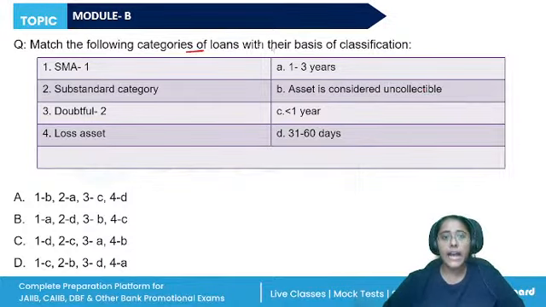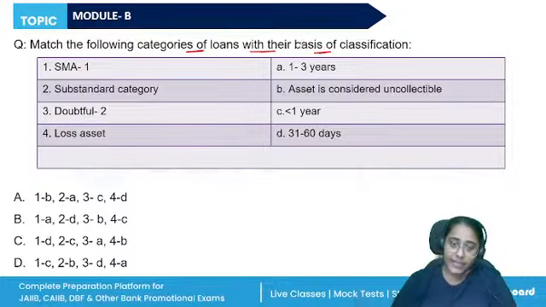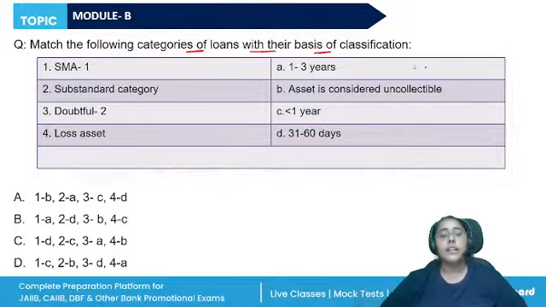Match the following categories of loans with their basis of classification. Now, the unit 14 and unit 16 are again extremely important. Recovery of retail loans and securitization. Recovery of retail loans, the classification of the irregular loan account, monitoring of the loan accounts, the SARFAESI Act, recovery through Lok Adalat, these are the topics. So answer this question. SMA 1, substandard category, doubtful category, or loss asset.